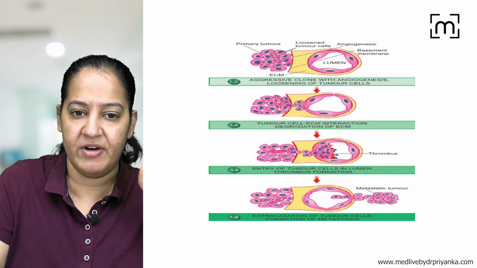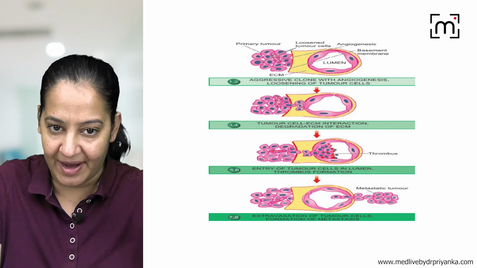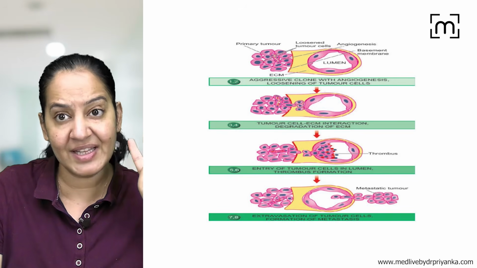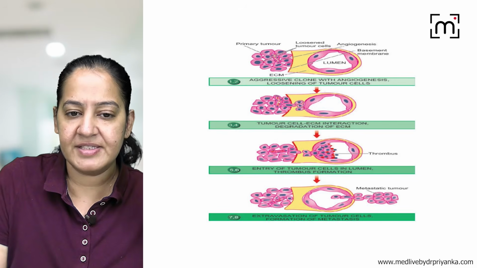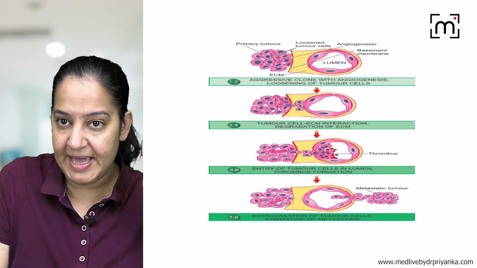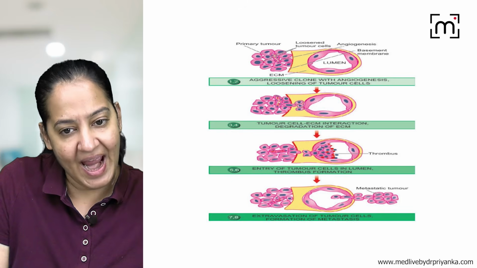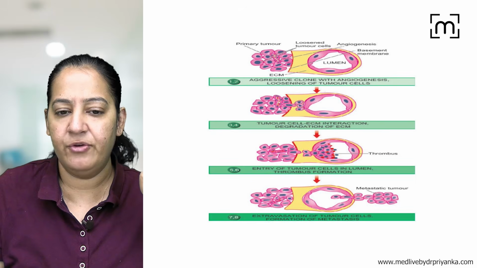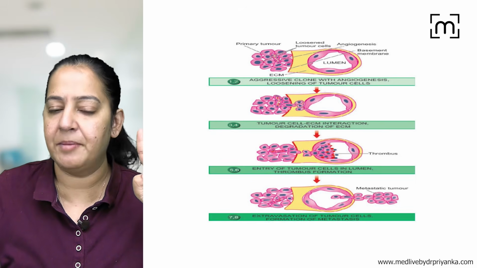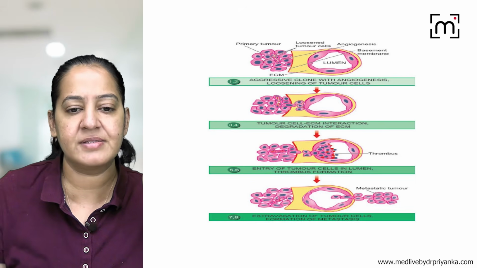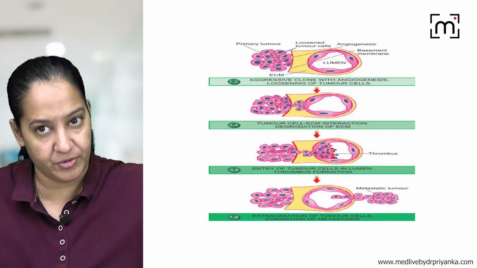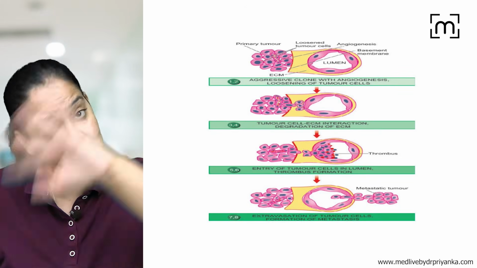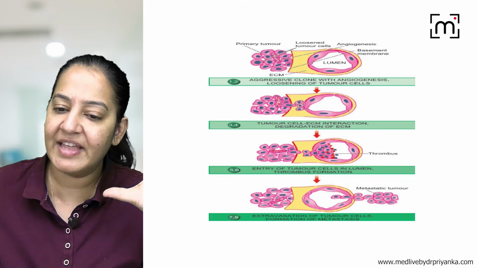You can see in step 1, a few tumor cells become aggressive. In step 2, they loosen from each other. For loosening, there is loss of E-cadherin. After that, in step 3, they interact with the ECM. In step 4, they enter inside the ECM by degrading it. In step 5, they enter inside the blood vessel through autocrine motility factor. In step 6, they form a thrombus to protect from immune attack. In step 7, they extravasate at some distant site. And in step 8, they grow there.